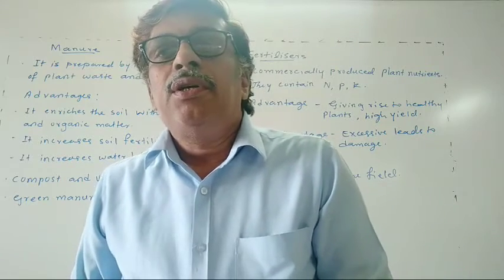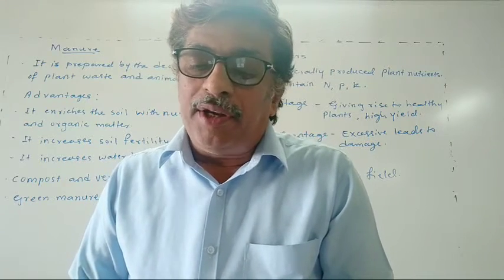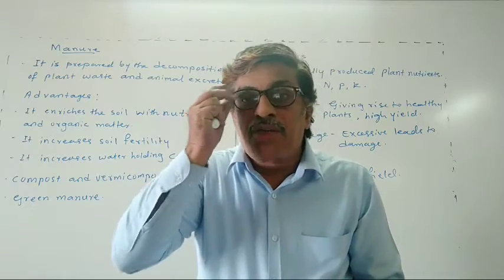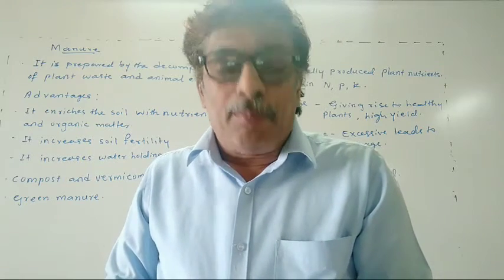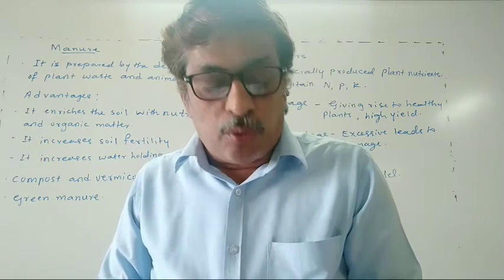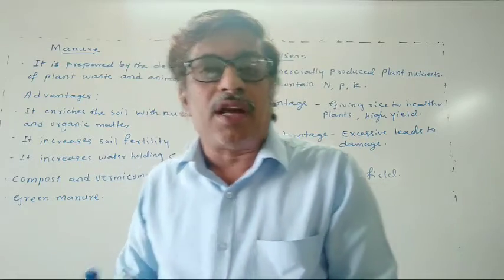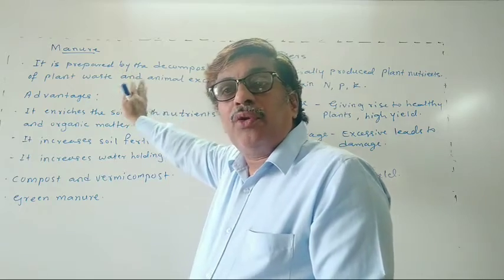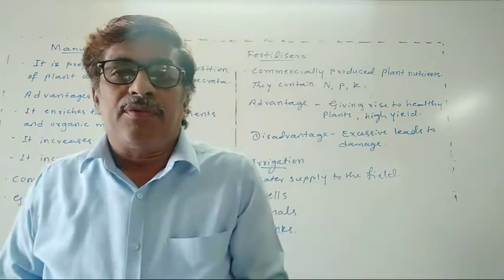Standard 9th, Subject Science, Chapter 15, Improvement in Food Resources. Dear students, in the last video we discussed crop variety improvement, crop production improvement, and crop protection management. So these are all we have discussed in the last video. But today we will discuss what is manure, what is fertilizer, and irrigation.